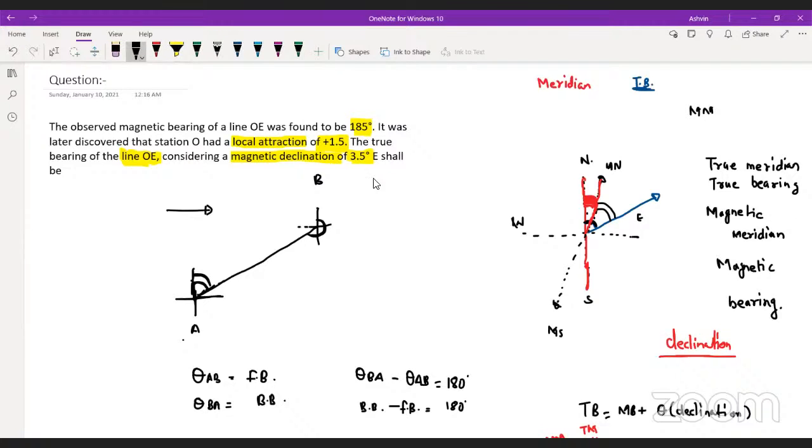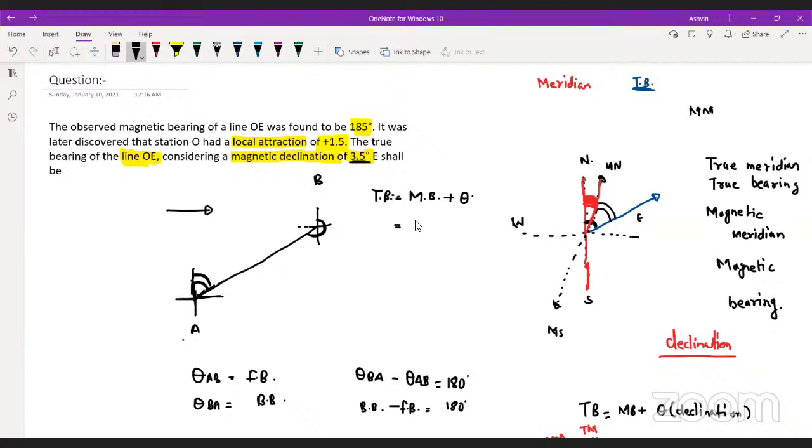So guys, the magnetic declination is on the east side. It means if we have to calculate the true bearing, I'm going to add the magnetic bearing with the declination. Yes or no? Now tell me the magnetic declination.